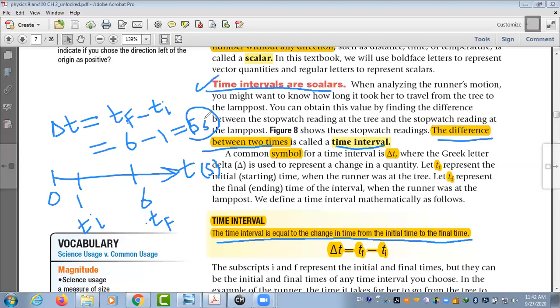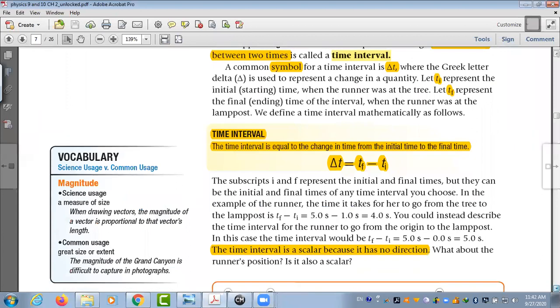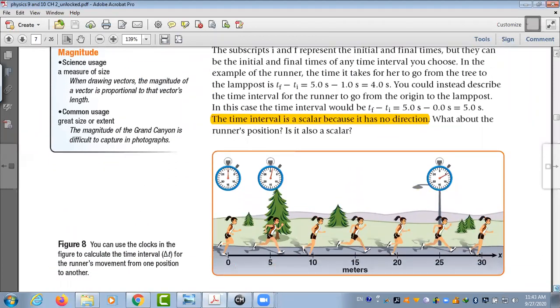Yes, true, because it can be described using a number only. Or you can say the time interval is a scalar because it has no direction.